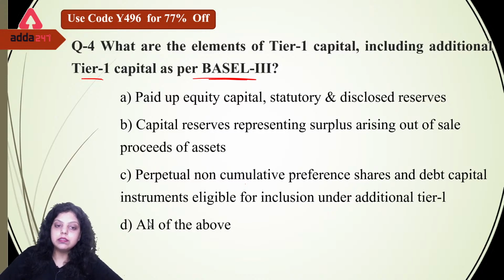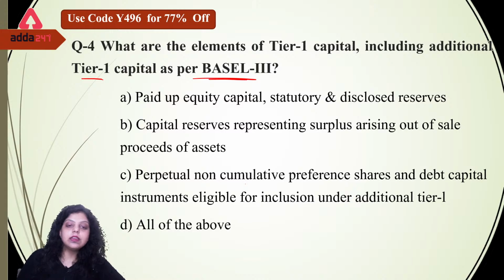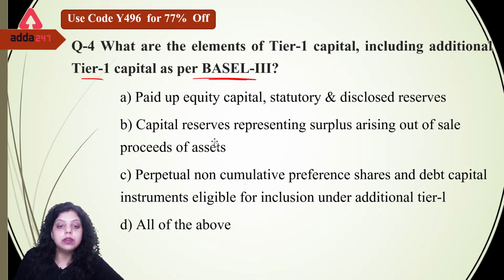Under the capital adequacy ratio, we have discussed that total capital will be divided by your risk weighted asset into 100. And that total capital will be divided into two parts, that is tier 1 and tier 2. So here it is asking which of the following covers the tier 1 capital. So the right answer will be all of the above.